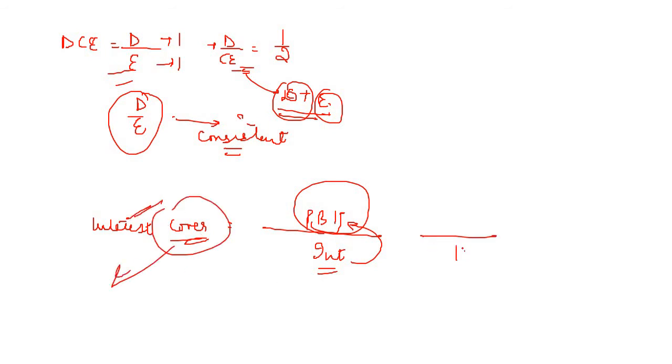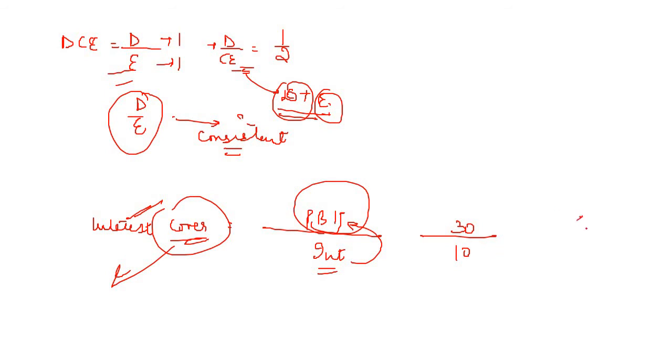Let's assume that our interest payments are 10 and profit before interest and taxes are 30. That means we have 3 times the profits to cover the interest. That means there is less likelihood that the organization will be unable to meet its interest obligations on time. So higher the interest cover, the better it is.